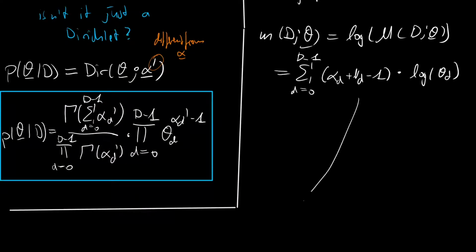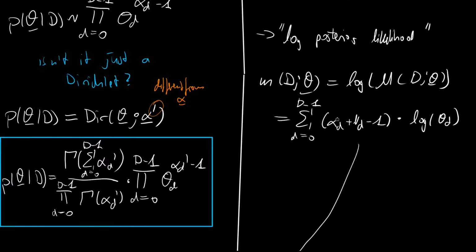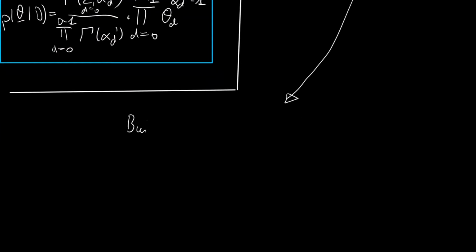But now, even with our log posterior likelihood, we still have to incorporate our constraint, so we build a Lagrangian to include the constraint, and this is similar to what we also did in the maximum likelihood estimate, so that we can then do an unconstrained optimization.